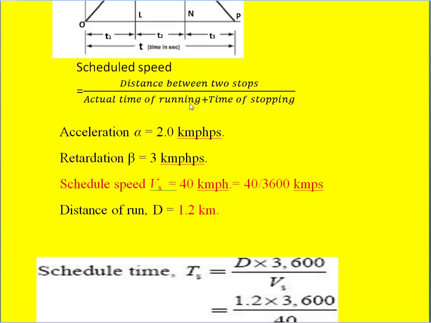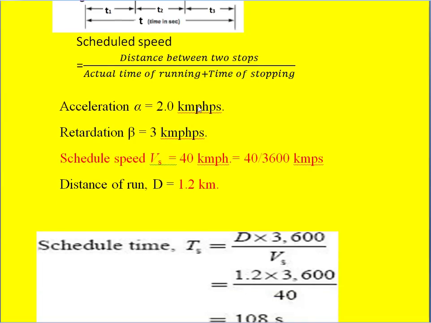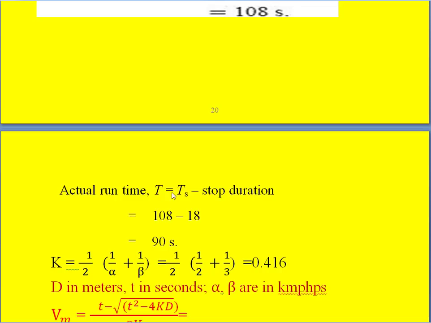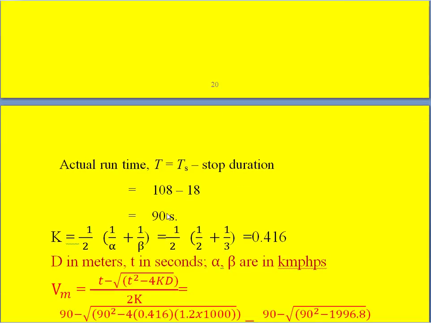So actual time of run, capital T r, is equal to small t, is equal to T as scheduled speed minus stop duration, that is 108 minus 18. So it will give you 90 seconds as the actual time of running. So we got small t.